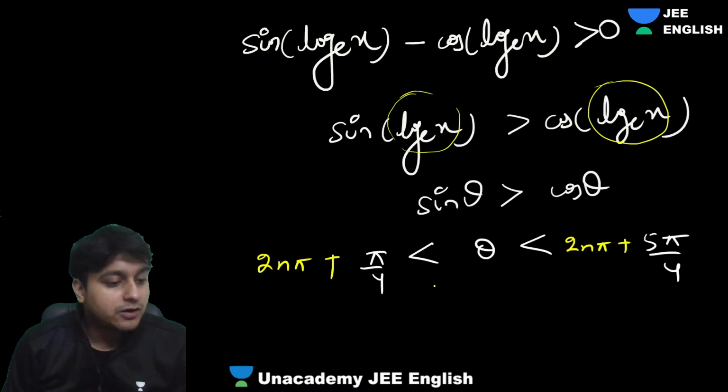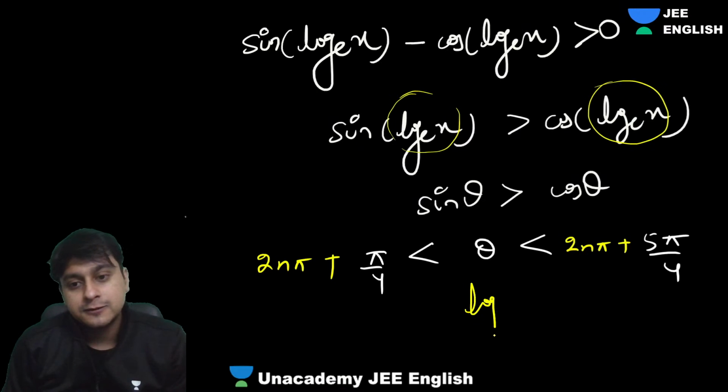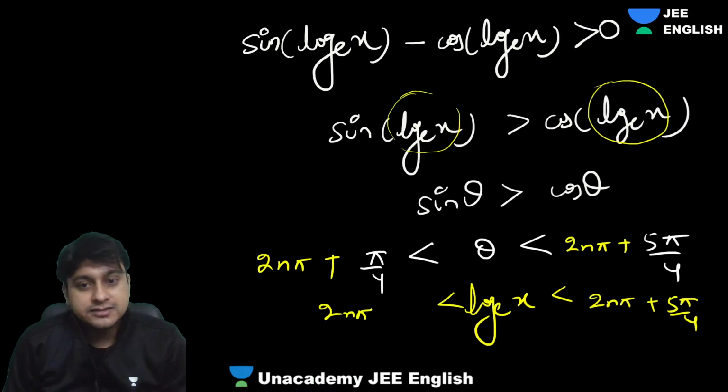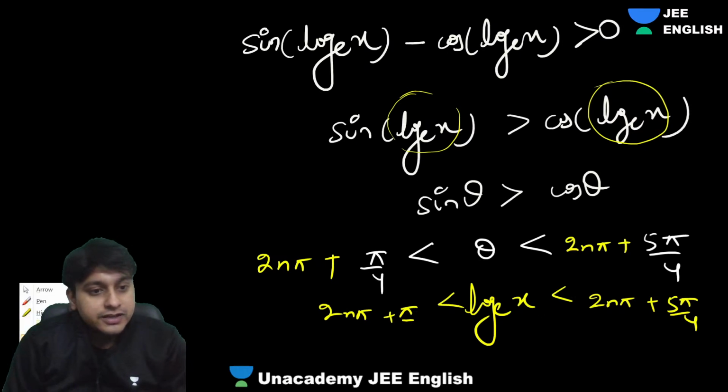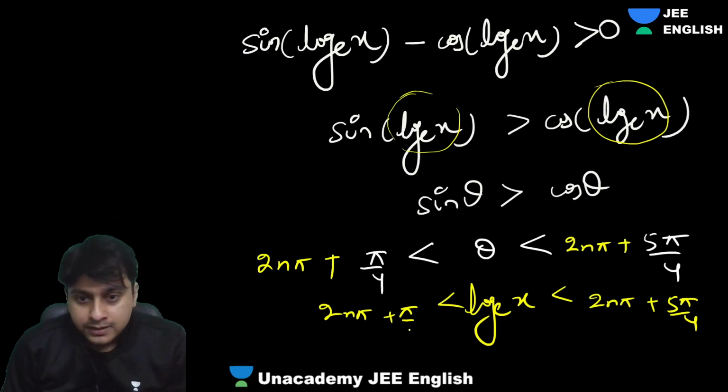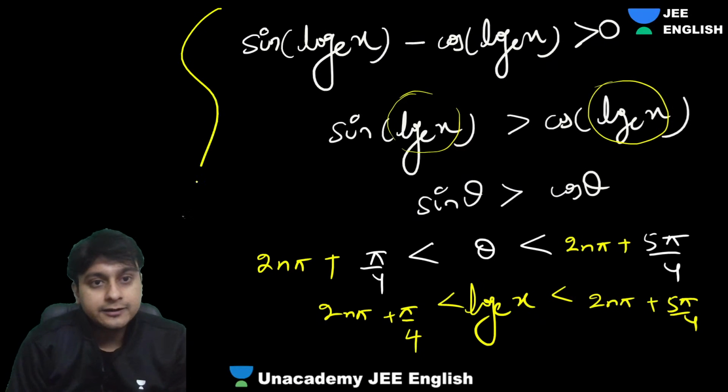What was your theta, log x? Come on, guys, everyone tell me. So log x should be between 2nπ + 5π/4. So 2π, yes, correct. Got it, everyone? Shivani, Kaushik, Hoodie, Jayamari Reddy, everyone, great.